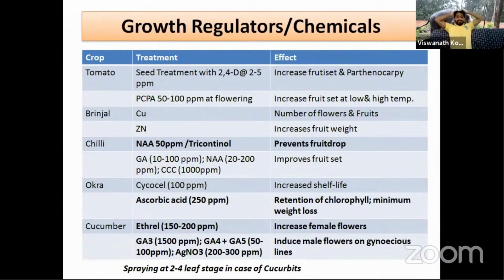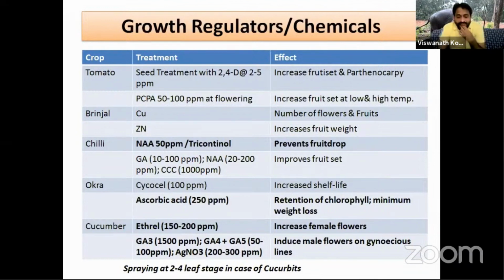And in cucumber, generally gynoecious lines have female flowers. When gynoecious lines have only female flowers, how do we maintain them? There are no male flowers in a gynoecious line. So we have to induce male flowers on the gynoecious lines, so that we can pollinate the female flowers with the male flowers and produce the gynoecious lines again.